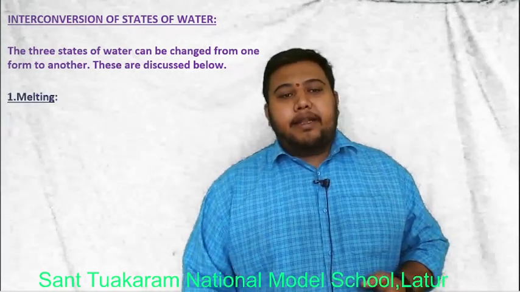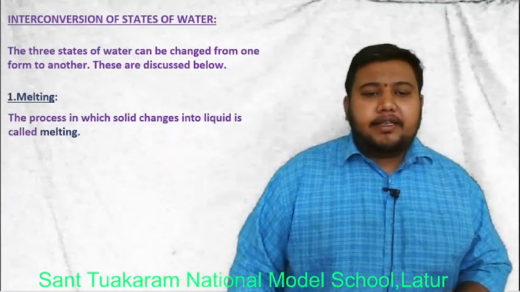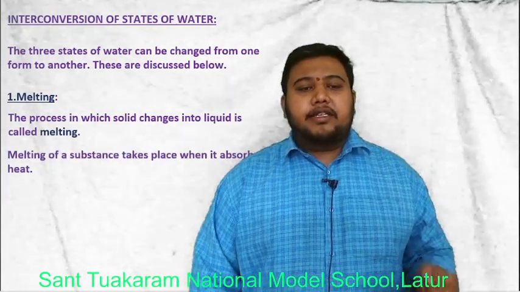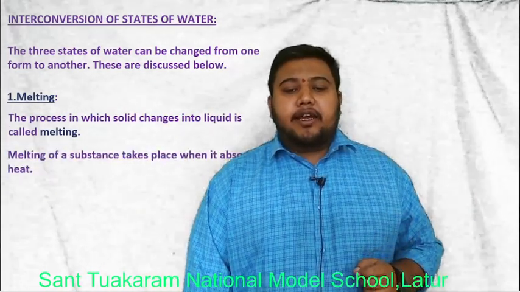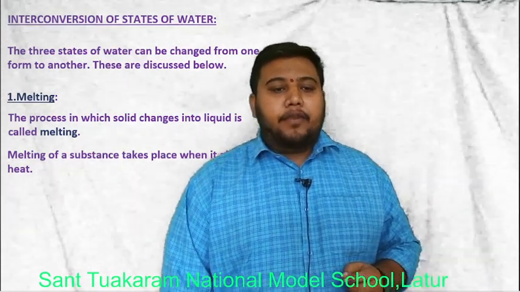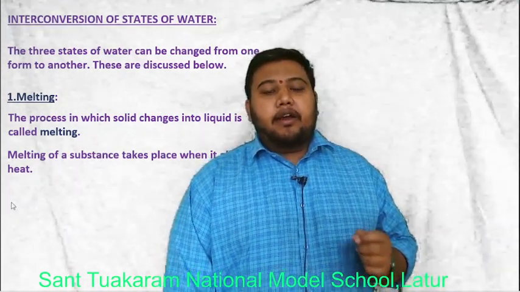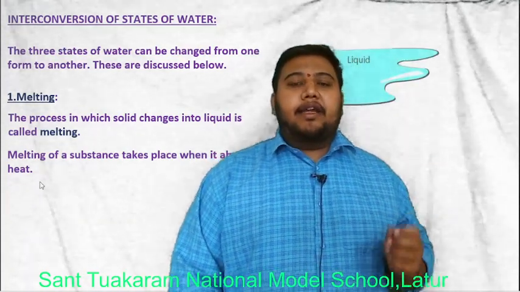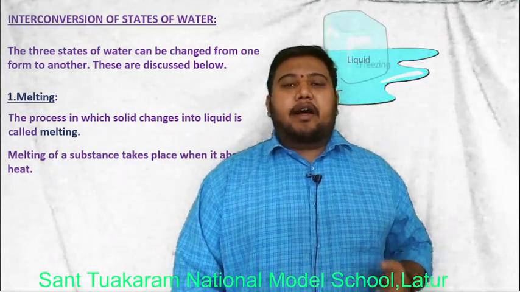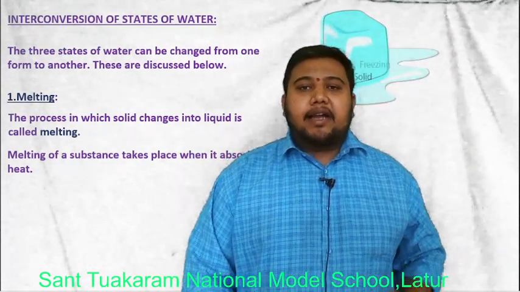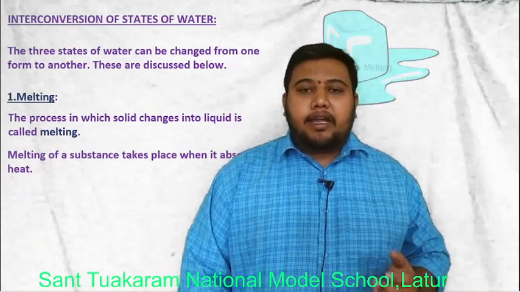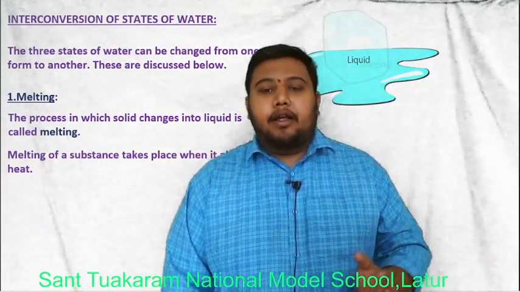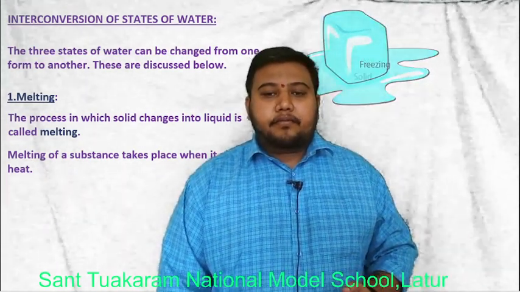First method is melting. The process in which solid changes into liquid is called melting. Melting of a substance takes place when it absorbs heat. When we pass heat to any kind of substance, it starts to melt, meaning it starts to change its form. It will start its change of state from solid and convert into liquid. You can see here.